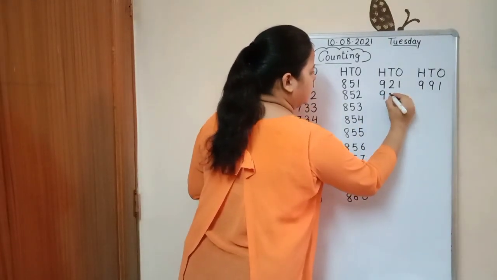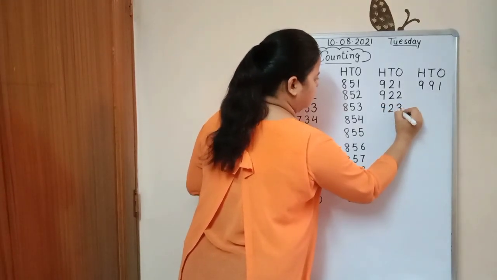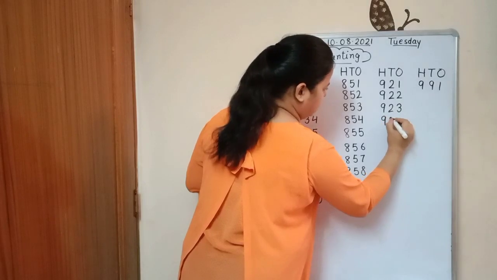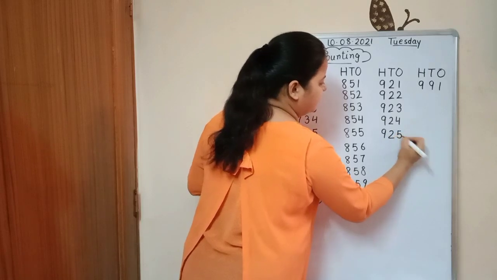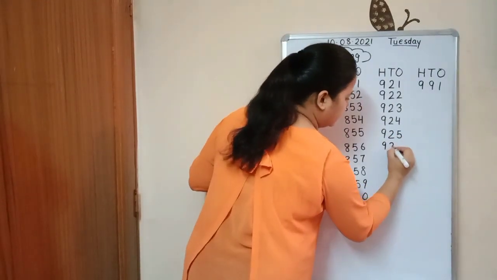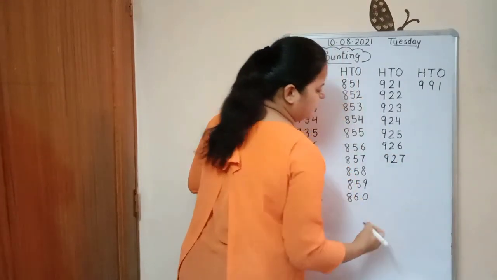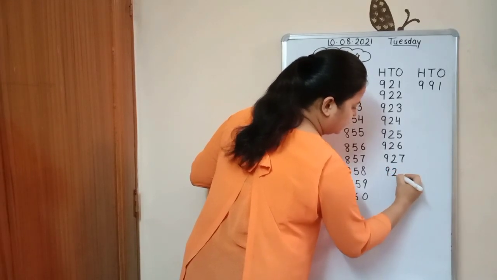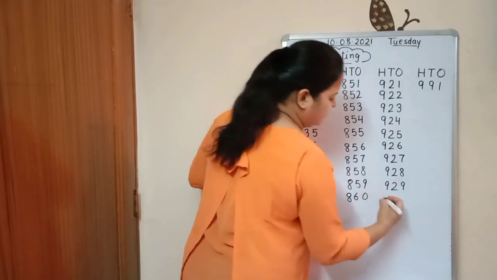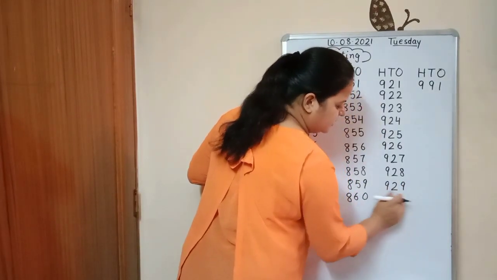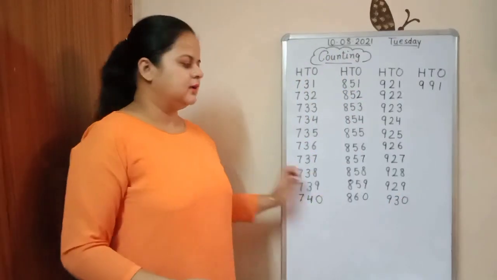The next line is 921. 922, 923, 924, 925, 926, 927, 928, 929. And the last number of this line is 930.